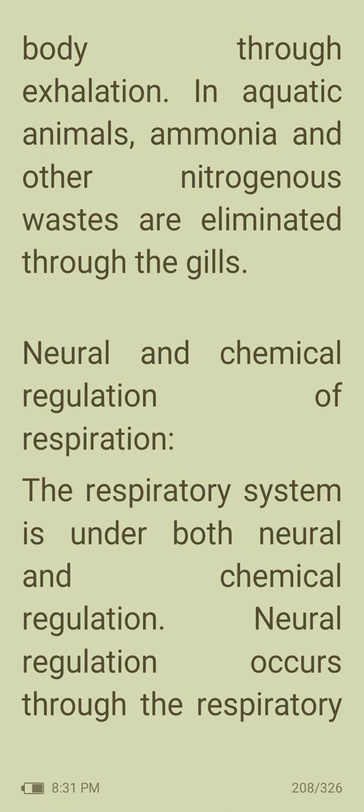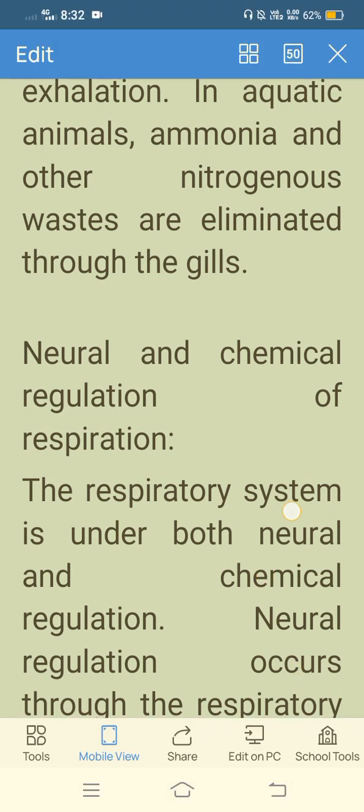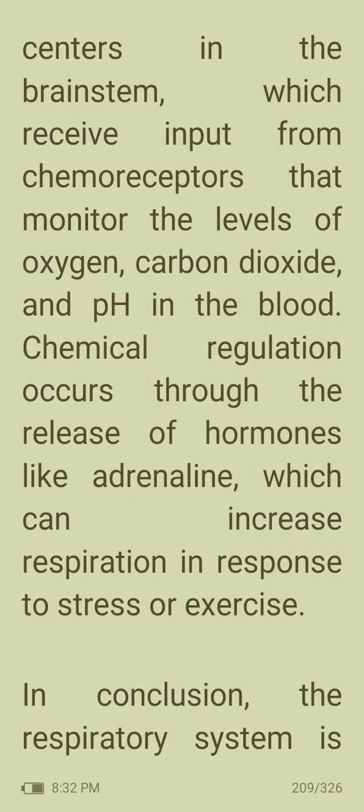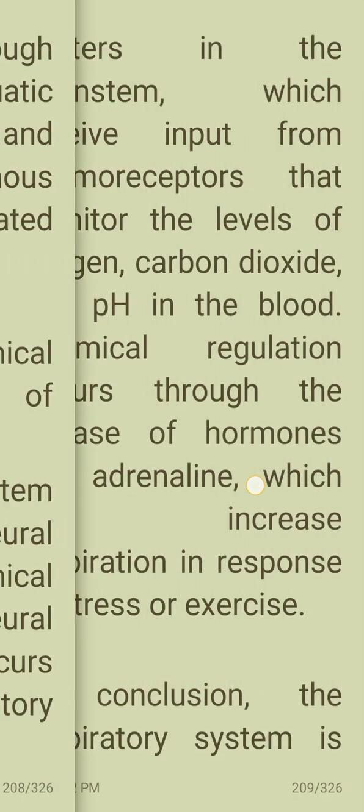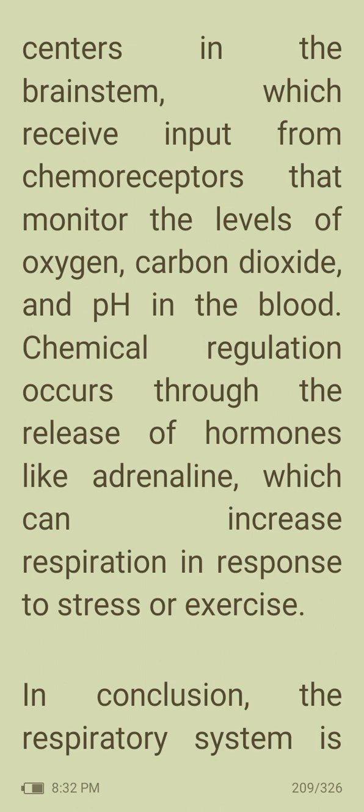Neural and chemical regulation of respiration. The respiratory system is under both neural and chemical regulation. Neural regulation occurs through the respiratory centers in the brainstem, which receive input from chemoreceptors that monitor the levels of oxygen, carbon dioxide, and pH in the blood. Chemical regulation occurs through the release of hormones like adrenaline, which can increase respiration in response to stress or exercise.